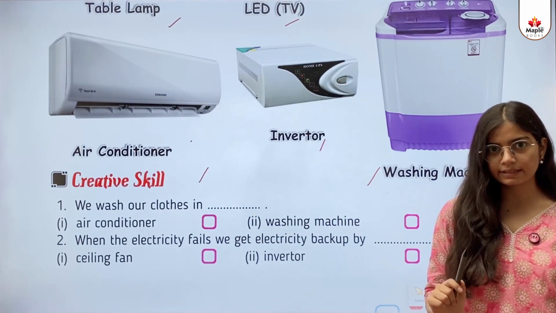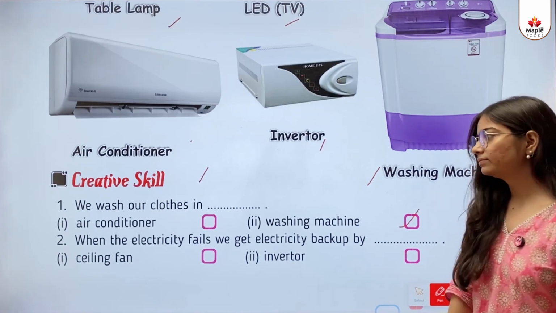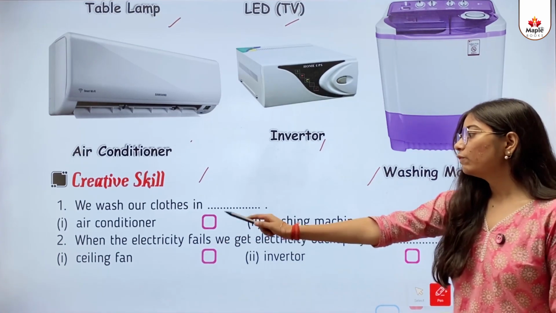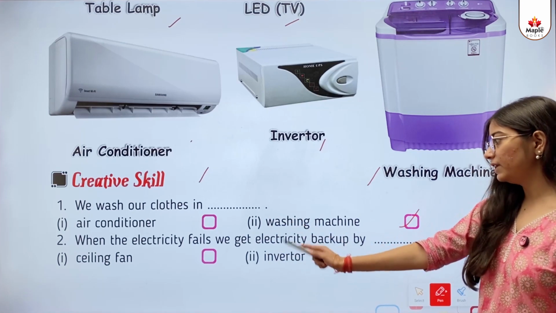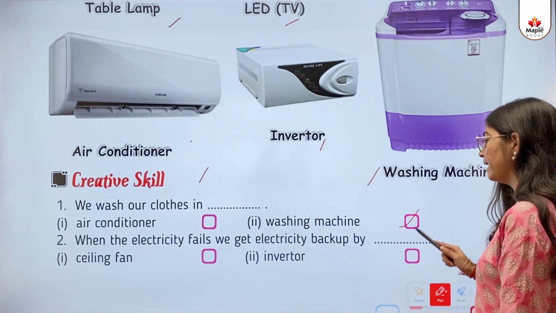So the correct answer is washing machine. Second, when the electricity fails, we get electricity backup by dash.